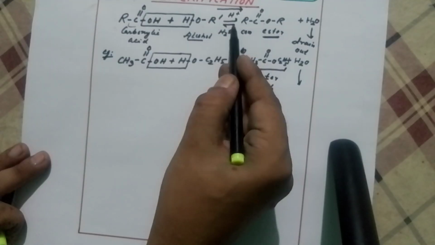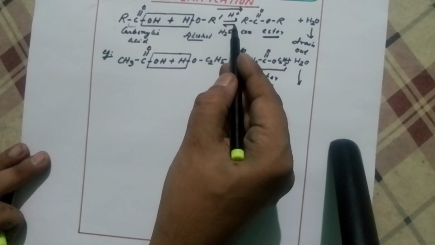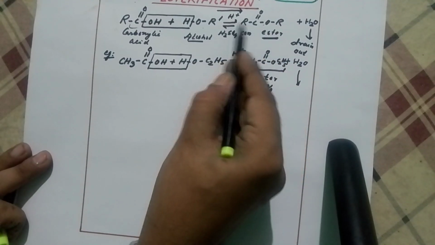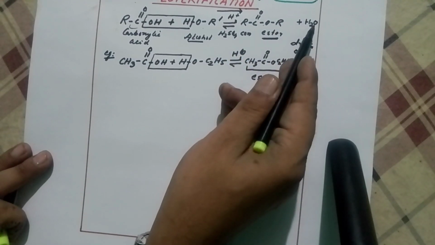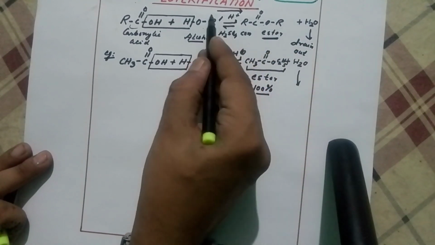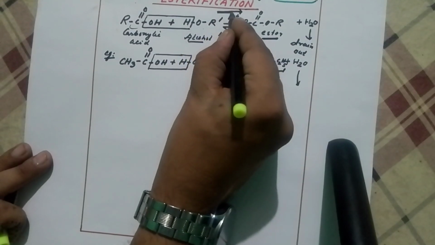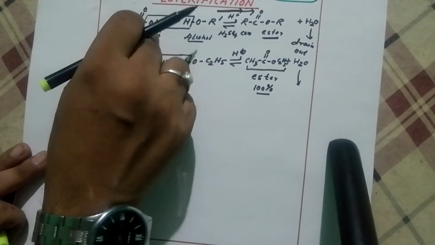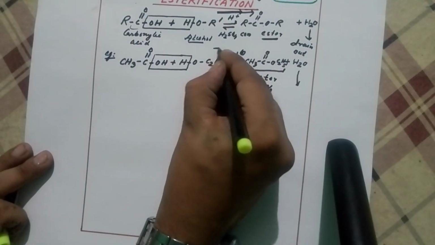Otherwise the reaction becomes reversible. But according to Le Chatelier's principle, he said this reaction is reversible, but if one of the products is thrown out from the solution, then the reaction will show a net direction from the reactant to the product. And here also the direction becomes from the reactant to the product. I think you got the point then.